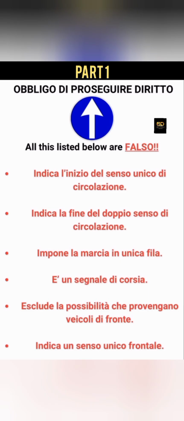Esclude la possibilità che provengano veicoli di fronte. Exactly what I said before. He said this sign excludes the possibility of vehicles coming from the front. It's a lie. This sign is not saying it's a one-way road. Vehicles can come from the front also. Indica un senso unico frontale. It is not true. It is not a one-way.